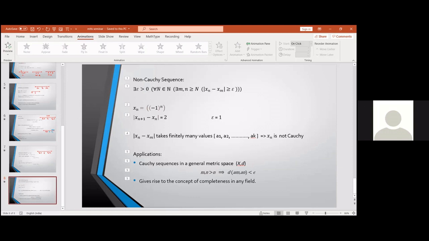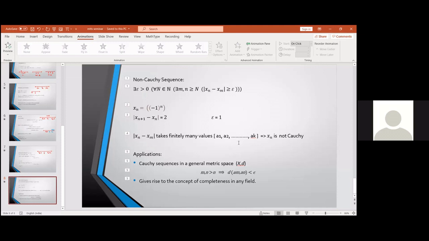Okay. Also, in this example where you are saying mod of xn minus xm takes only finitely many values, it can include the case of eventually constant sequences also, no? If you have an eventually constant sequence, still this will only be finite. Then it will be 0.